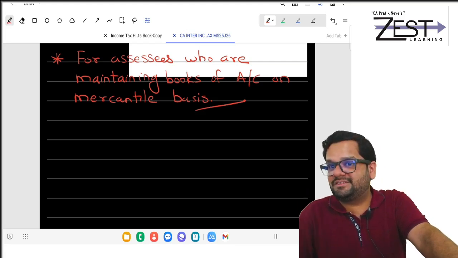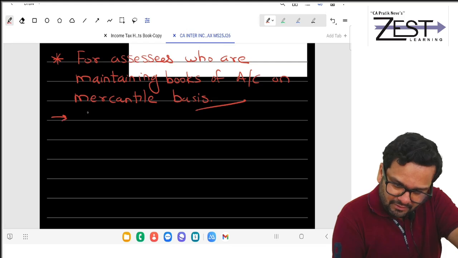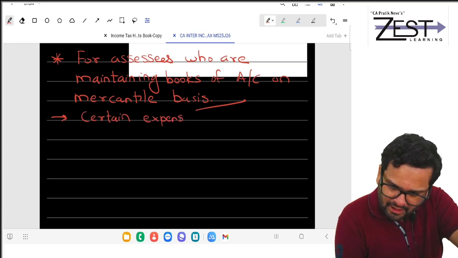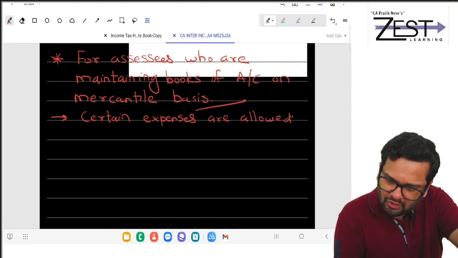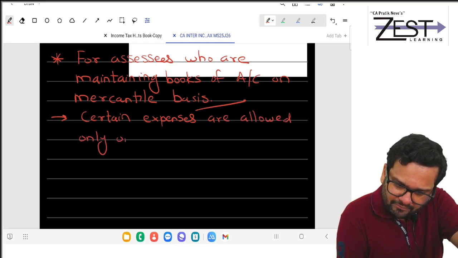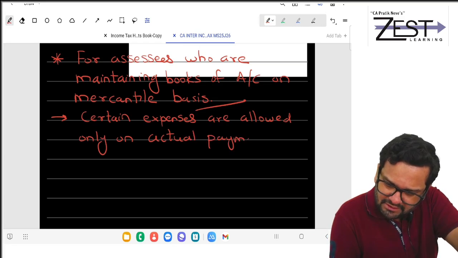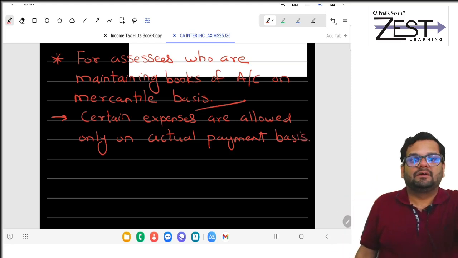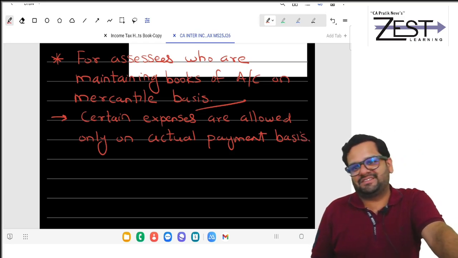Because what 43B says? 43B says that certain expenses are allowed only on actual payment basis.